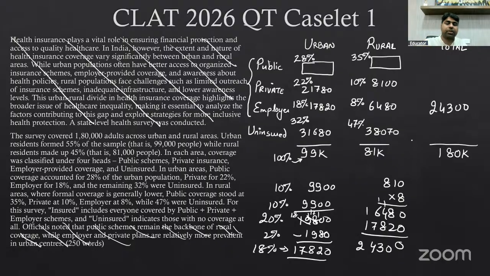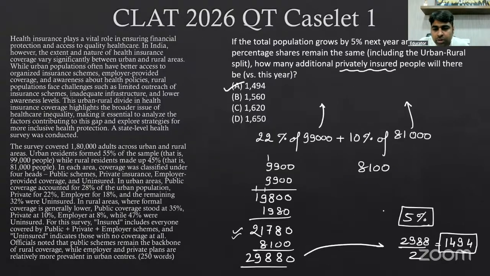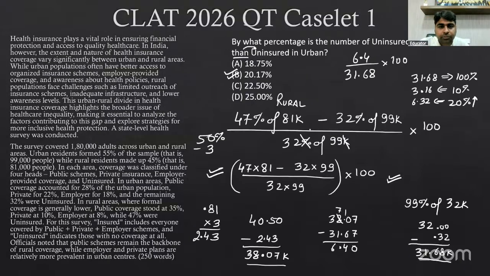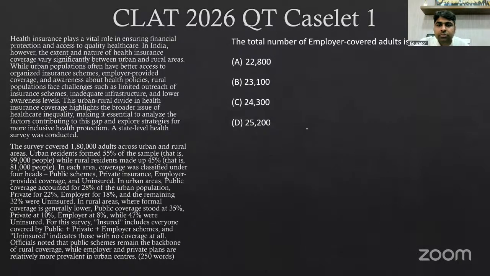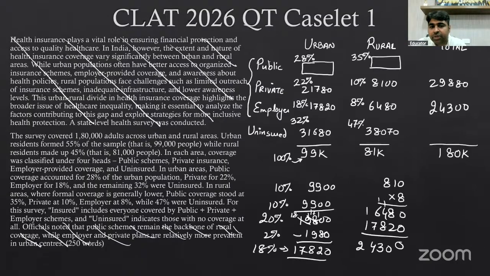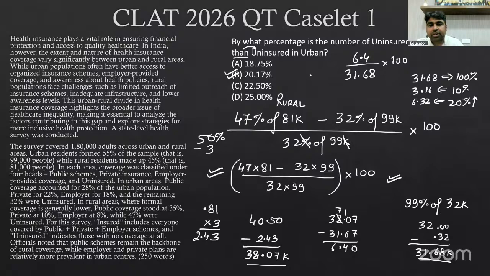So it's a good thing, right? And then what was the total? The total was also 29,880. Okay. Now, so total number of employer covered adults. What was the total number of employer covered adults? It was 24,300.